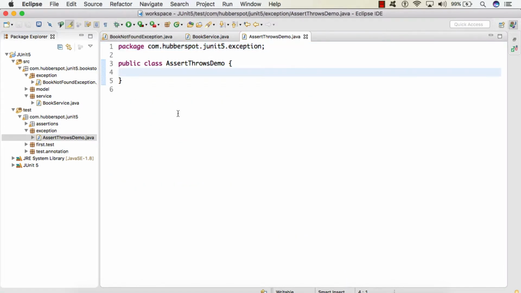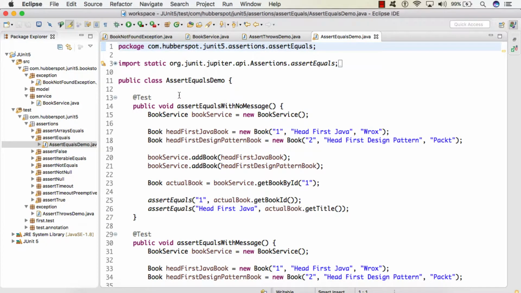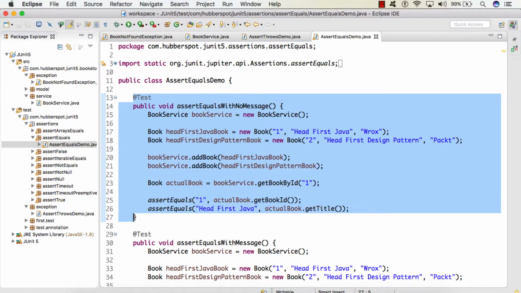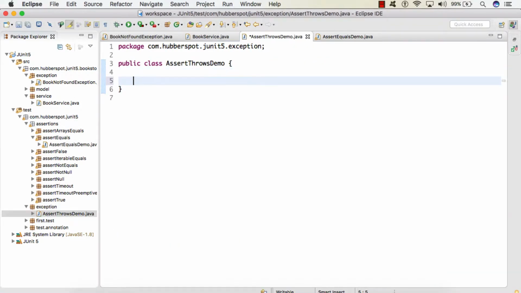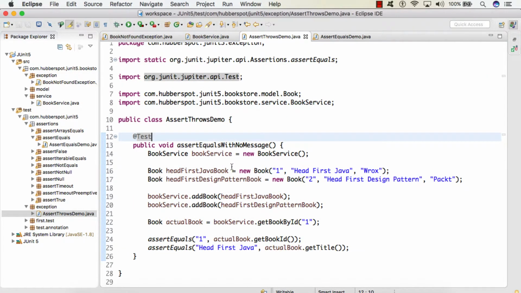So friends, in one of our previous lectures, we discussed the assert equals method. So in the assert equals demo class, we created our test data. So I'll just copy this test method and we'll reuse it in our assert throws demo class. So I will just paste it here. So here first we will see the demonstration of assert throws with no message. So I will rename the test as assert throws with no message.